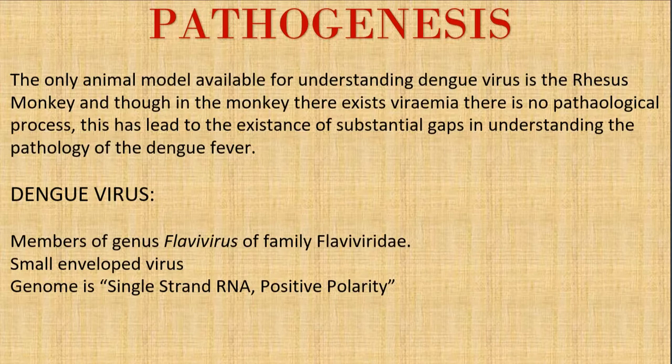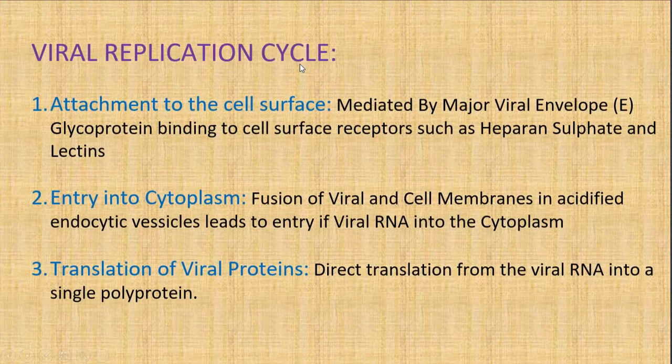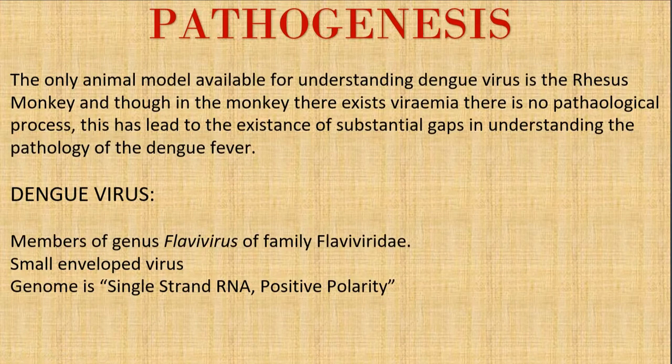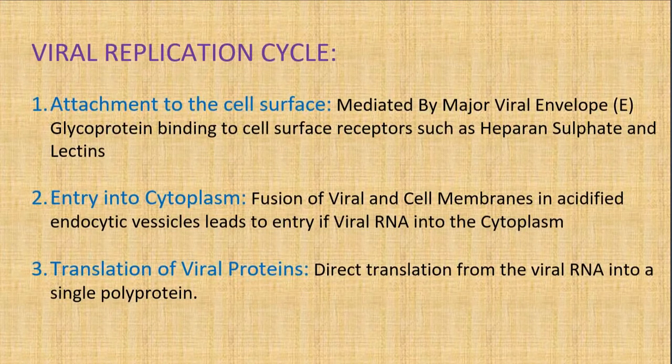The dengue virus comes under the flavivirus, under the family Flaviviridae. It is a small enveloped virus with single-stranded RNA of positive polarity. So how does the replication of this occur?